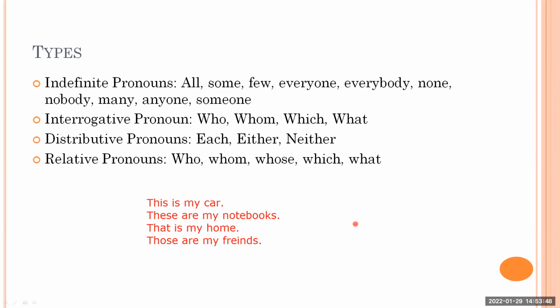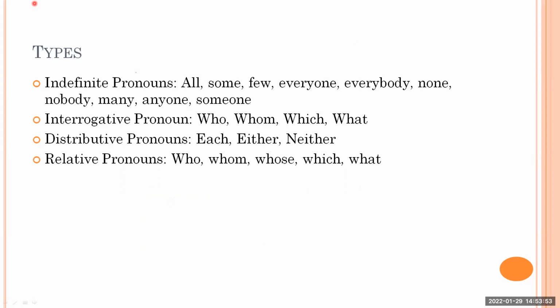If it is clear, then let's go to the next slide. On the next slide, you people can talk about all these remaining types together. That can be indefinite pronouns like all, some, few, everyone, everybody, none, nobody, many, anyone, someone. All these together will be indefinite pronouns. Interrogative pronouns that also you people can try to understand, like who, whom, which, and what, when they're used to ask a question. So that time you'll find they are interrogative pronouns. If they are not used to ask a question, that becomes a relative pronoun.